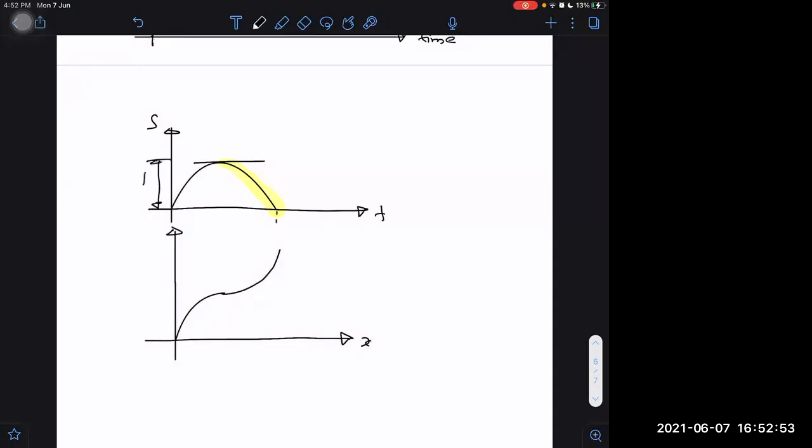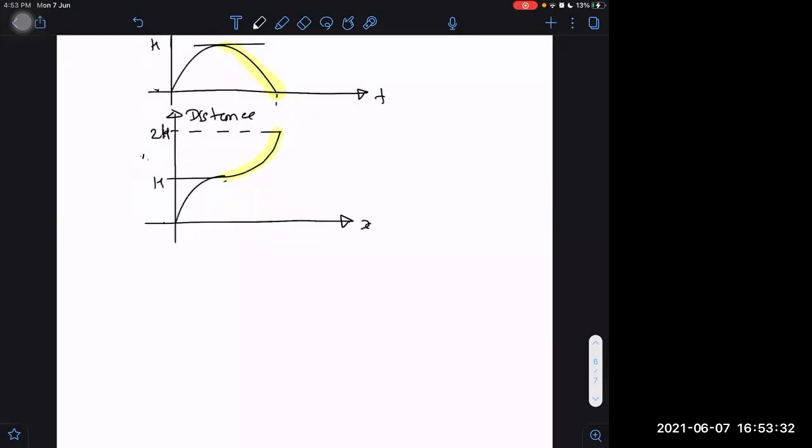Let us say this is given as H, then this will go up to 2H now. Up to this part it was H. This is the graph. Or I don't have to leave these here, I will just write H here and 2H here. So displacement went up to H and then became 0, but distance obviously did not become 0, it became 2H. Okay.